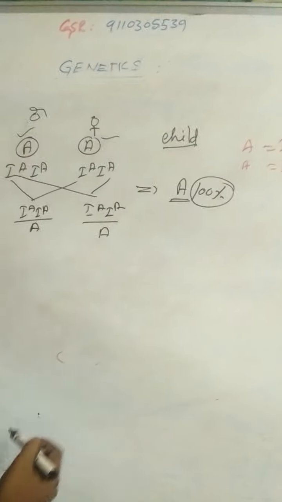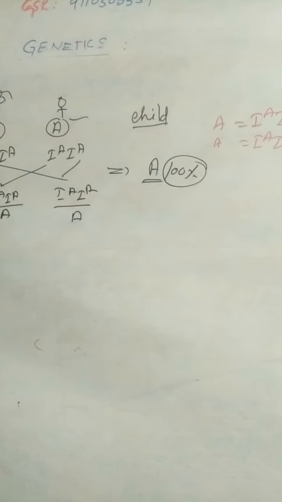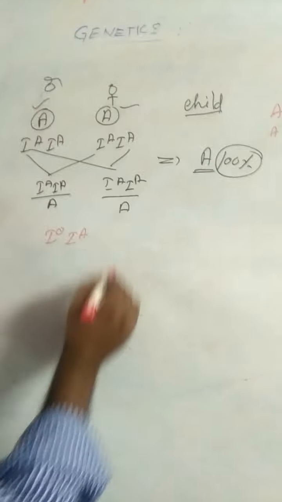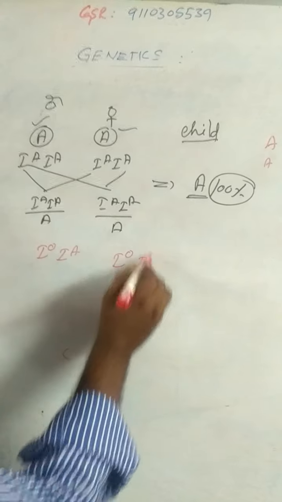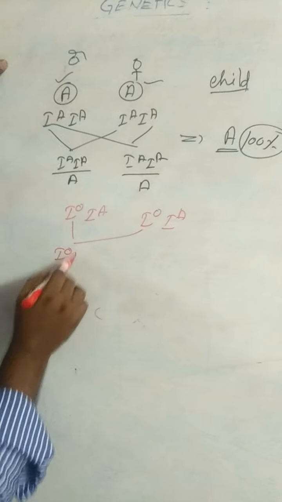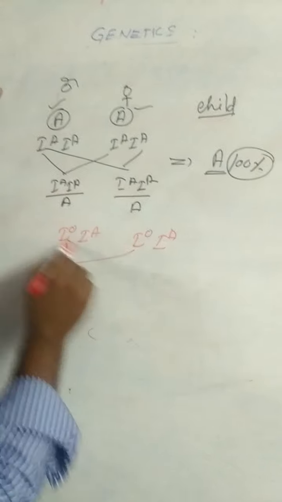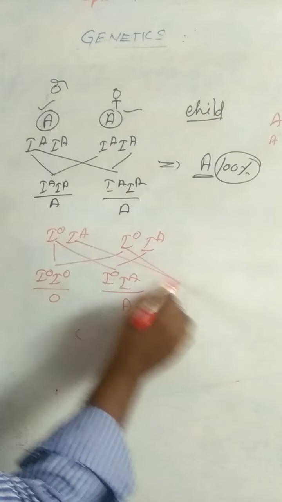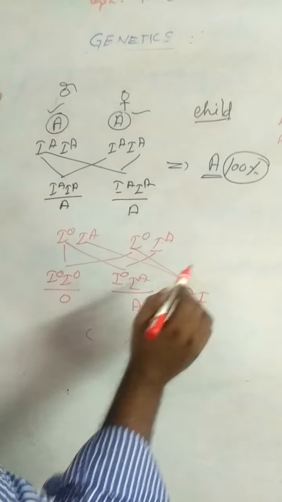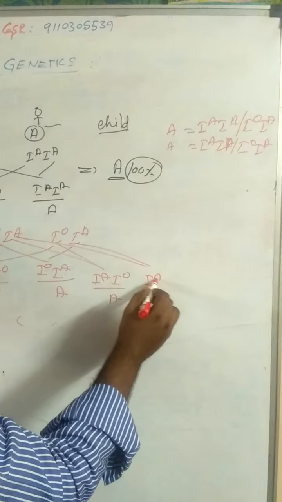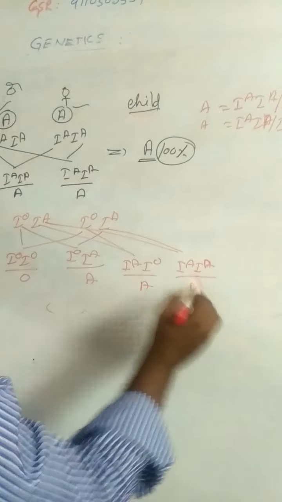If these are heterozygous, for example, father A blood group IO IA, mother blood group also IO IA. This is heterozygous. IO IO, this is O blood group. IO IA, A blood group. IA IO, that is A blood group. IA IA, this is A blood group.